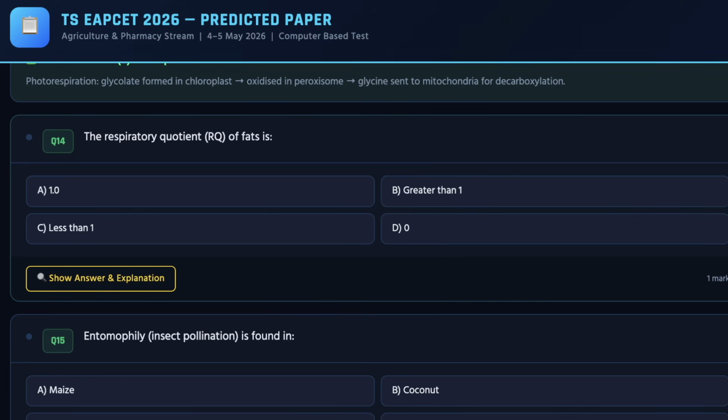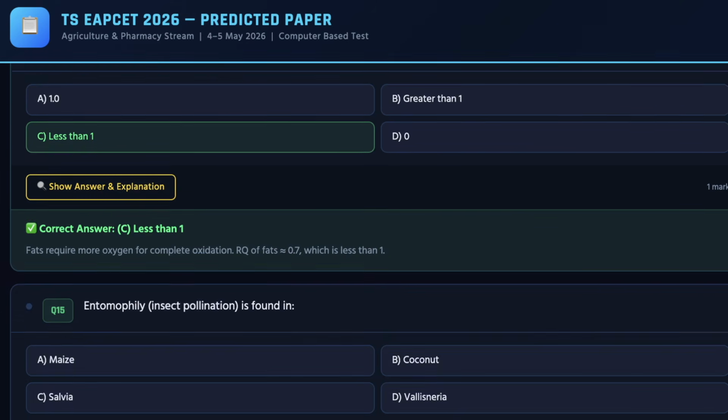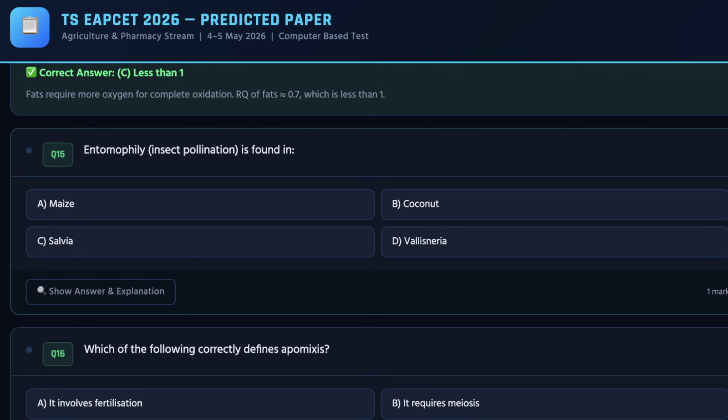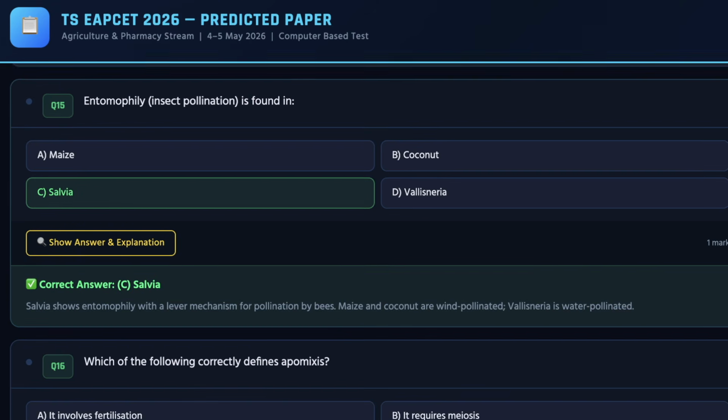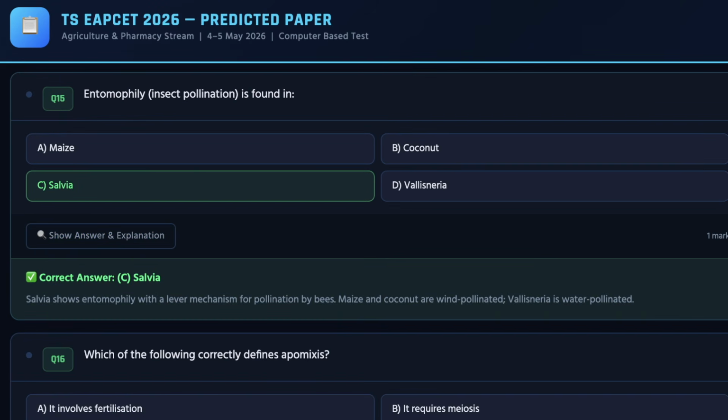Next, as you move ahead, we have the 14th question on the screen, and the correct answer for the same is C. And for the 15th question, the correct answer is C. While there are 40 questions, we are going to discuss only 30 questions each from all the questions.